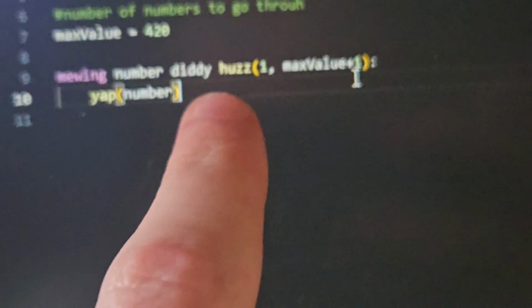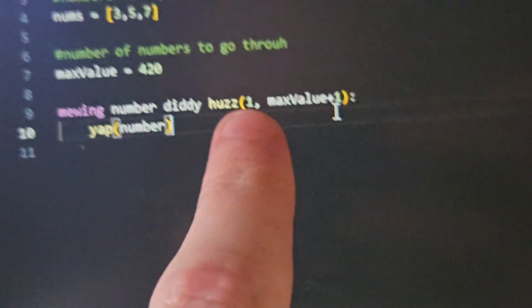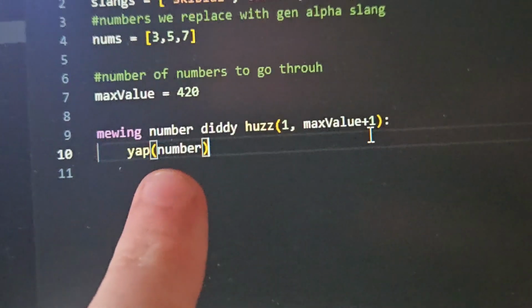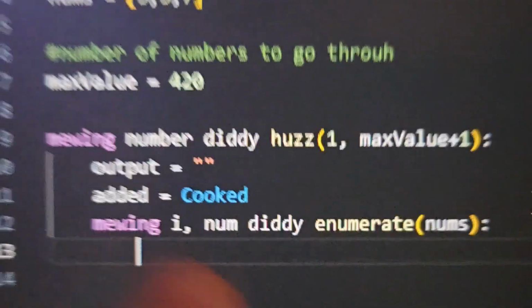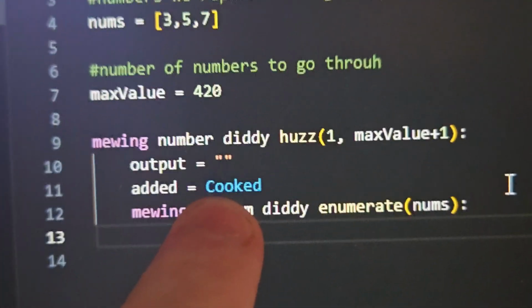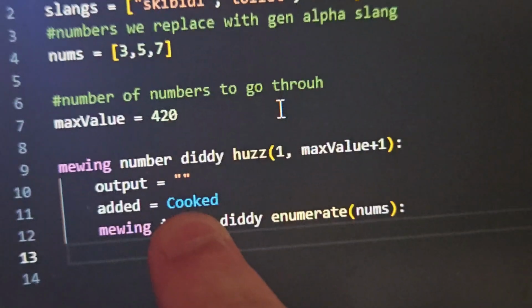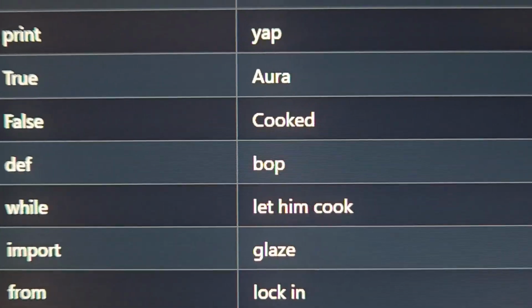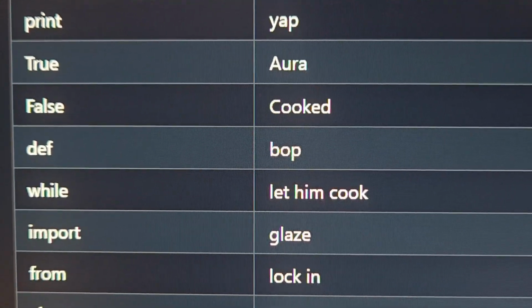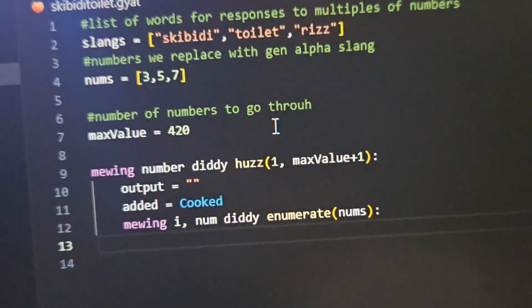Okay, so this is a for loop, a mew loop, and we're going to loop through every number in the range that is between 1 and this value. So we're currently just putting that number. So this variable added, if it's cooked, I'm going to add this in a second, but if it's cooked at the end, then we're just going to print the number. And let me scan the documentation here. And if there's aura, then we will just add to the output and do the modulus, which I'm about to do right now.